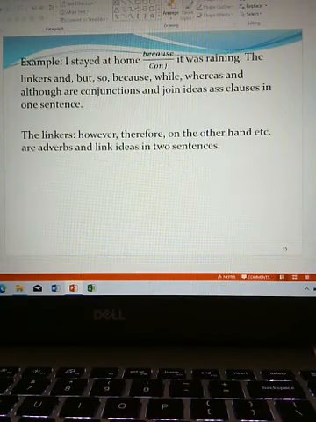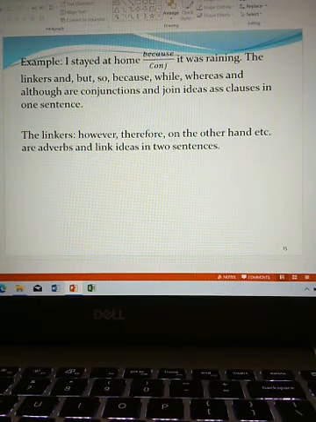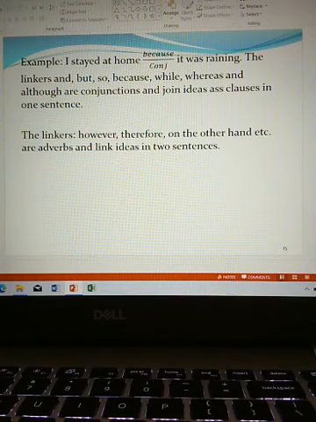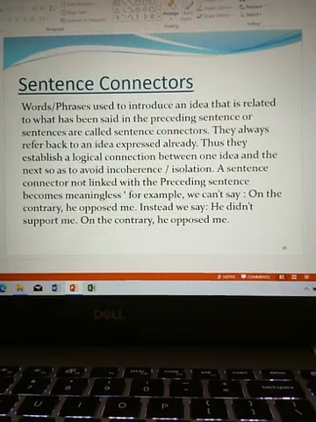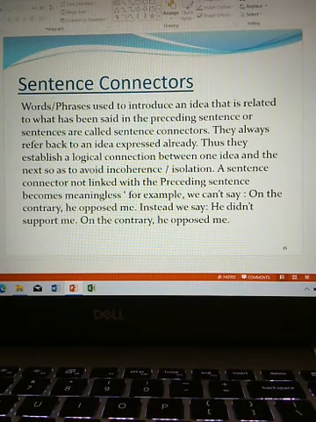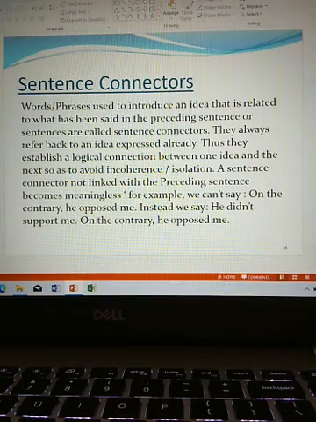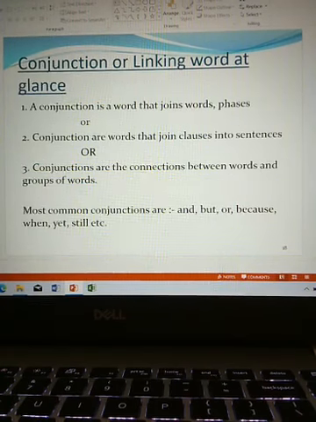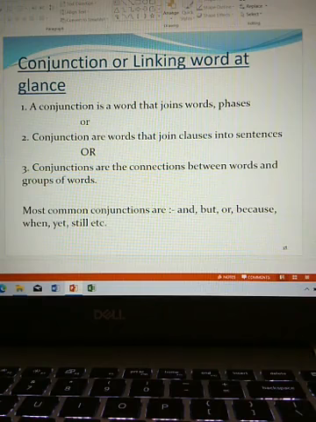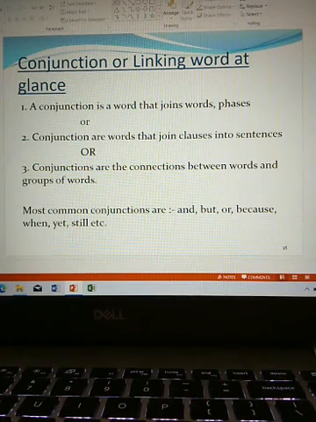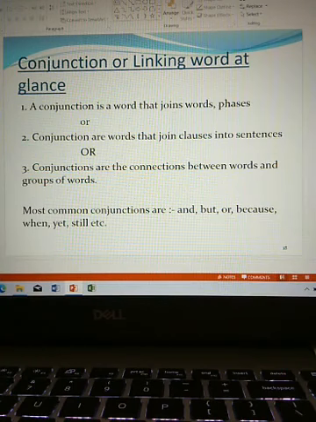Now, we will see conjunction or linking word at a glance. A conjunction is a word that joins words, phrases or clauses, or conjunctions are words that join clauses into sentences, or conjunctions are the connections between words and groups of words.